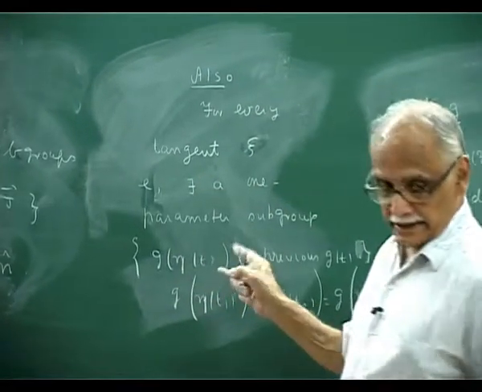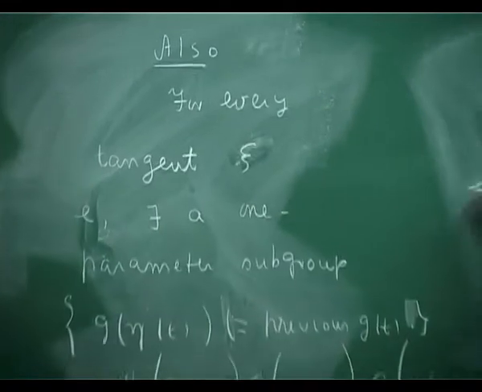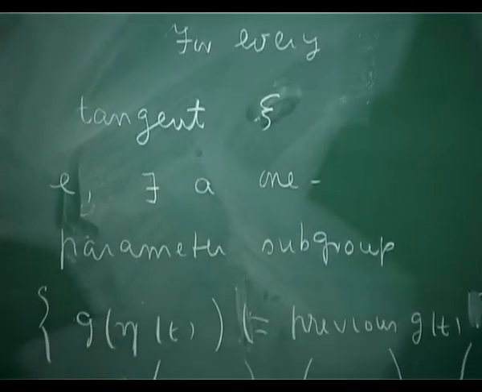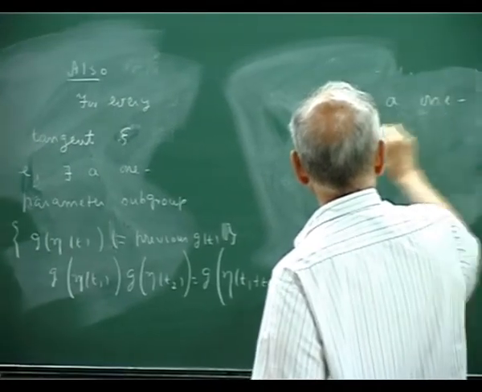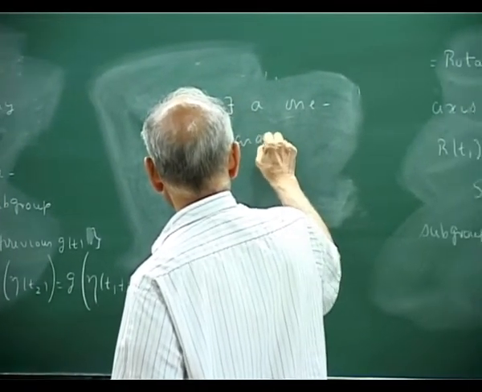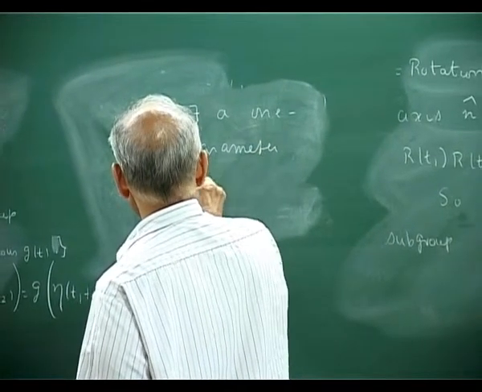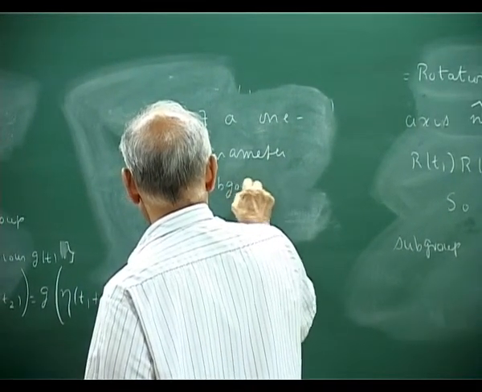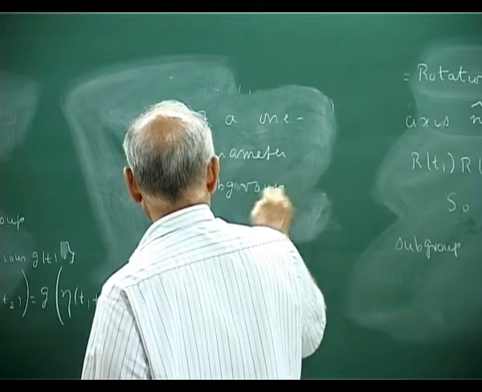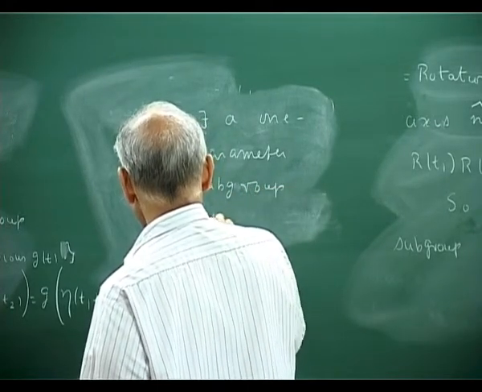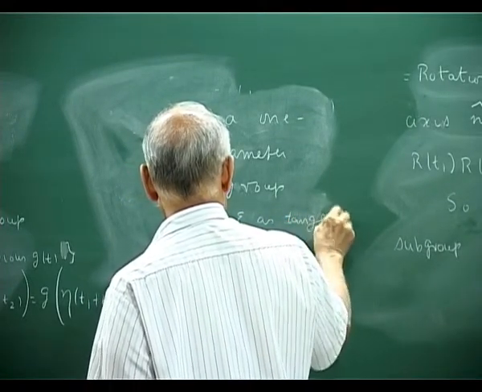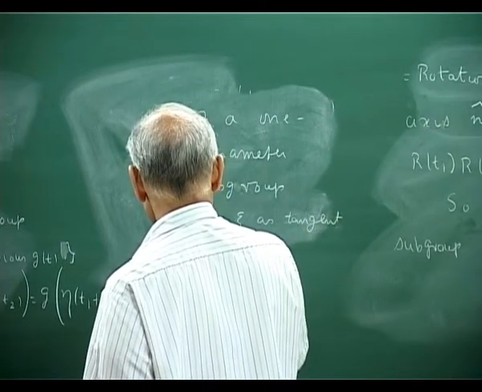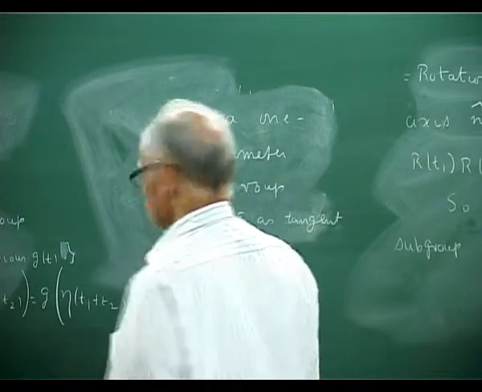I introduce a local coordinate now. For every tangent psi in local coordinates, there exists a one parameter subgroup with psi as its tangent, that is, eta dot at 0 is psi.